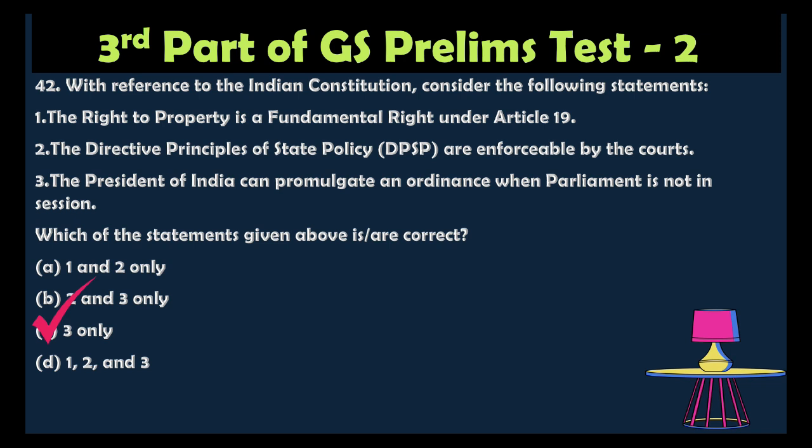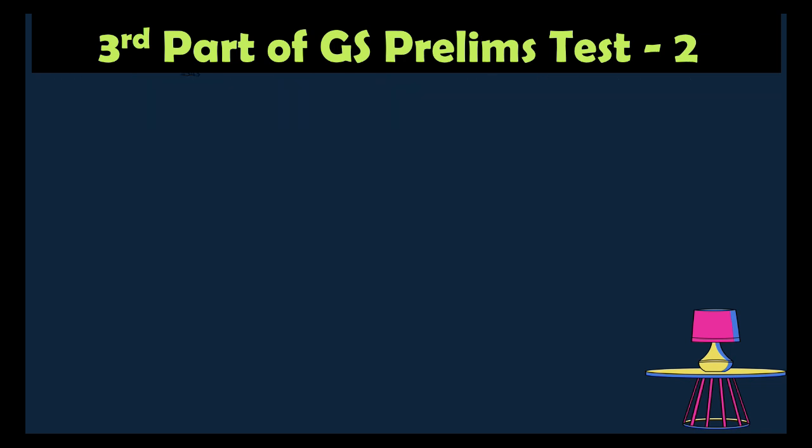Option 3 only, because the right to property was already removed in the year 1978 by the 44th Amendment. They removed the right to property as a fundamental right. It's a legal right under Article 300A. So hence statement 1 is incorrect. The DPSP is not enforceable by the court, so that option is also wrong. So the third option is correct. The President can promulgate an ordinance when Parliament is not in session. So the answer is 3 only.